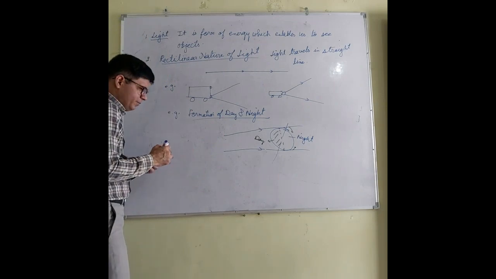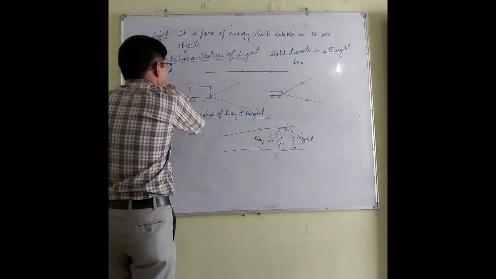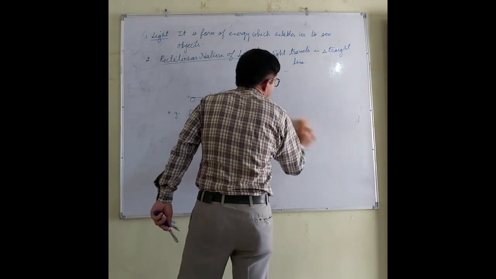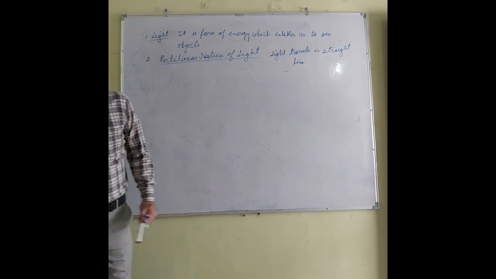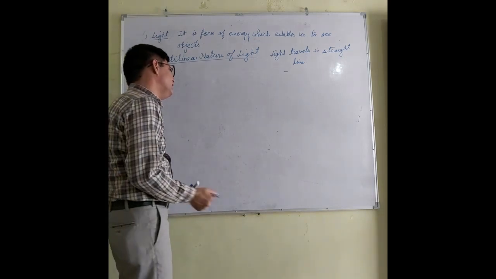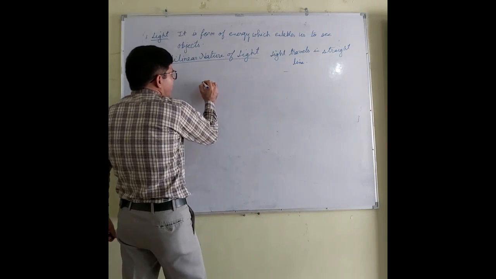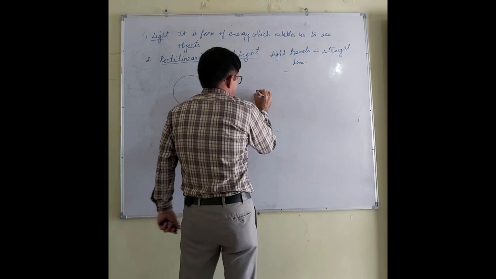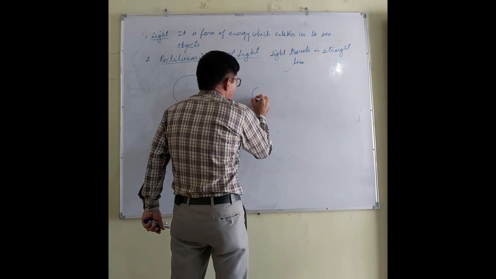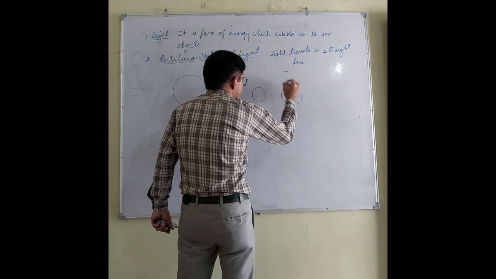Another example of the rectilinear nature of the light is solar eclipse and lunar eclipse. All of you know how solar eclipse is formed and how lunar eclipse is formed. Okay, let me tell you about the solar eclipse. Let us say this is the sun, this is the moon and this is the earth.